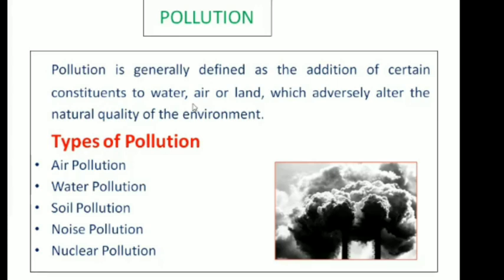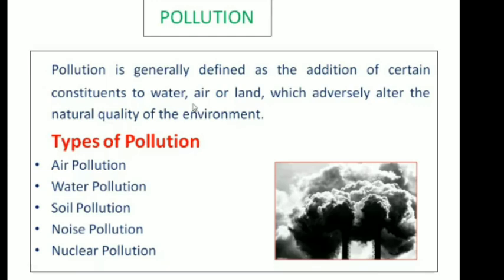Slowly, with time, the air that we breathe has become toxic. Before, the air used to be pure and fresh, but now, due to different reasons, the air has become contaminated.